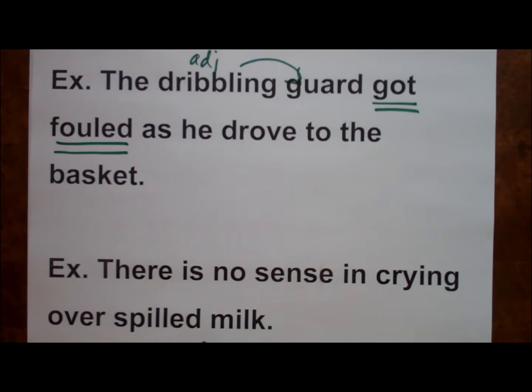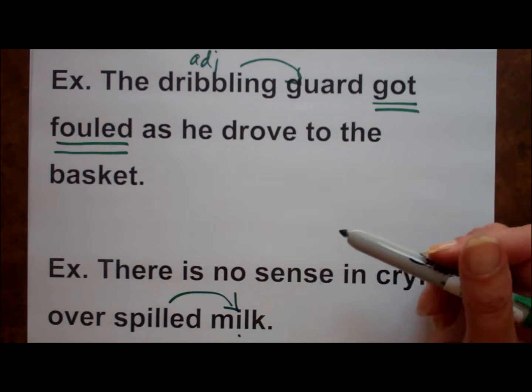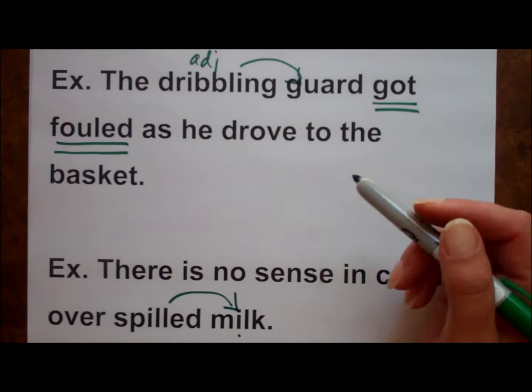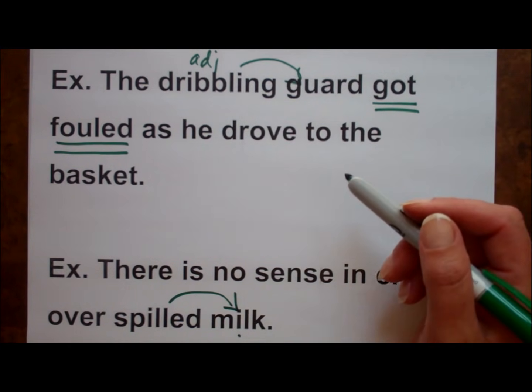There is no sense in crying over spilled milk. Spilled is a past participle and seems to modify milk because it's right in front of it. Which milk? The spilled milk. Pretty easy. Participles can also be part of phrases called participial phrases, which also function as adjectives. How do we find them?